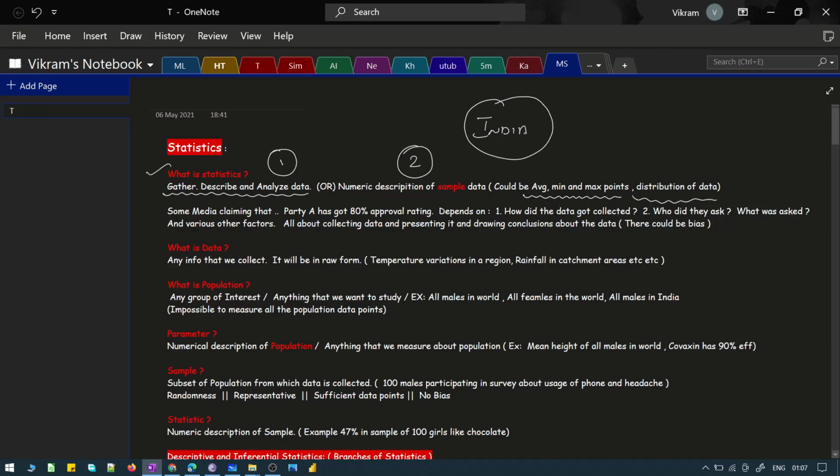So I will not be able to study this whole data set. So I will just take a subset of this and then I will study it, right? So this whole of the data is referred to as a population, and a subset which is going to be a fraction of the data that we have in the population is referred to as a sample. Okay, so this is going to be your sample.